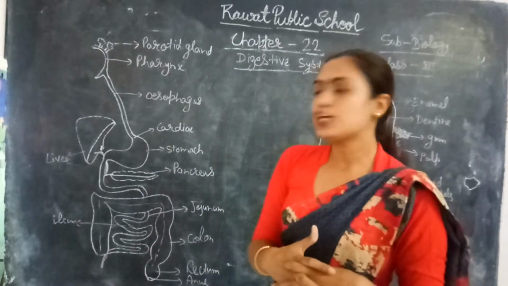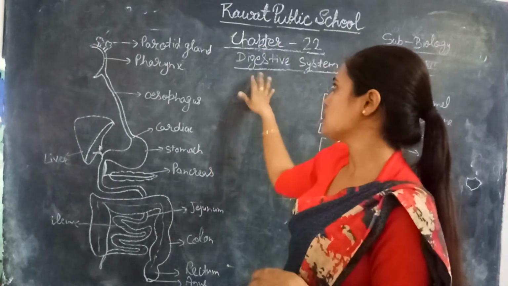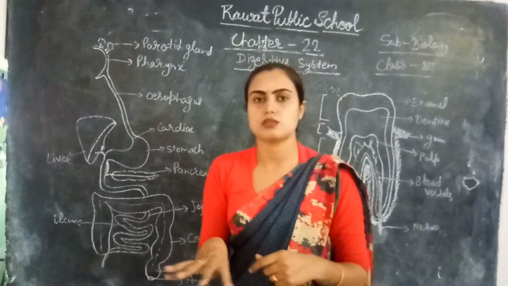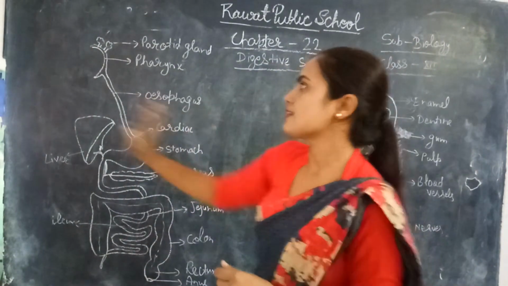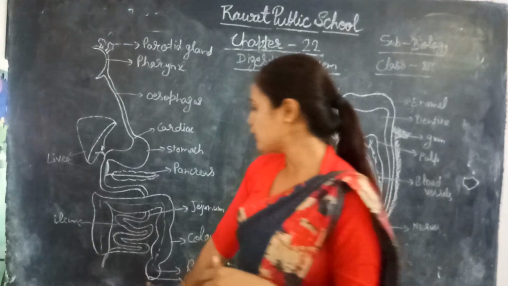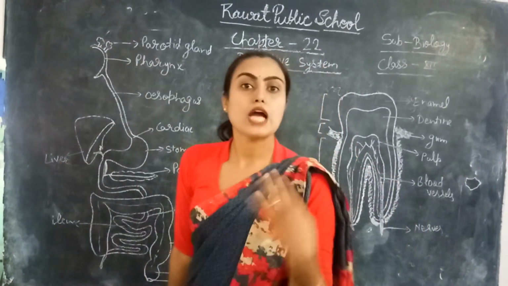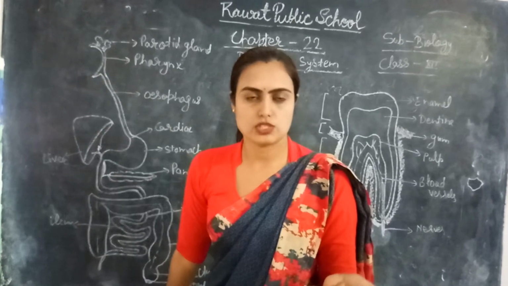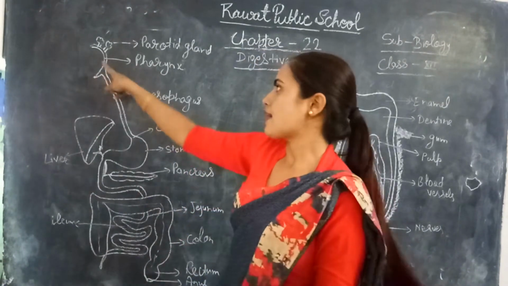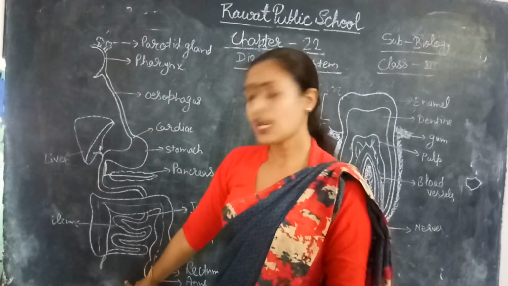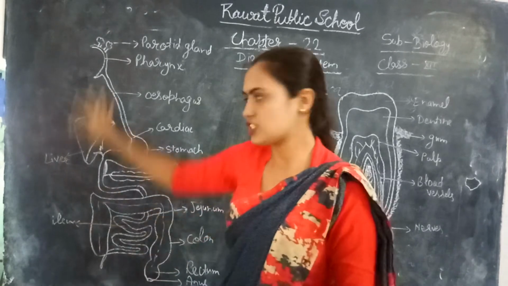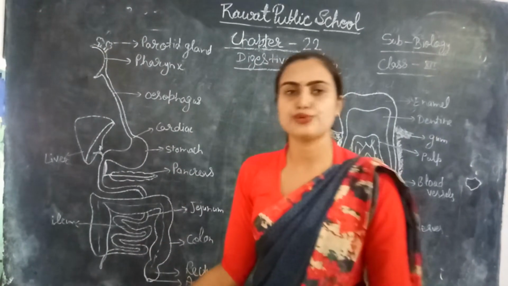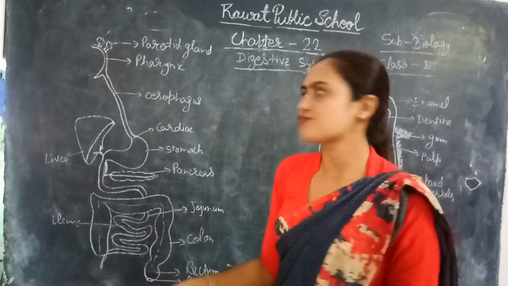In our syllabus, we will discuss only the human digestive system. The digestive system generally starts from the mouth and is completed at the anus, because we have a complete digestive system. What is the meaning of a complete digestive system? The system which starts from the mouth and ends at the anus is called a complete digestive system.